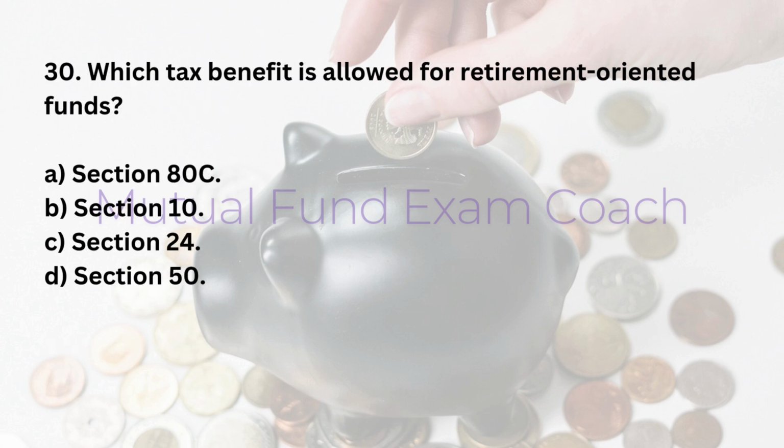30. Which tax benefit is allowed for retirement-oriented funds? A. Section 80C. B. Section 10. C. Section 24. D. Section 50. Answer: A. Section 80C.